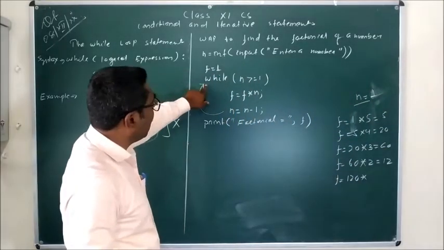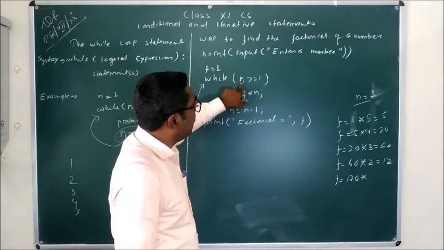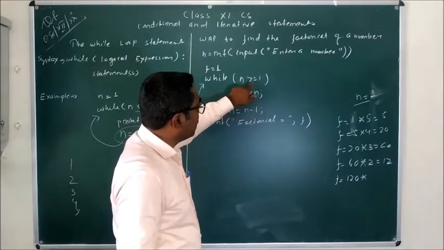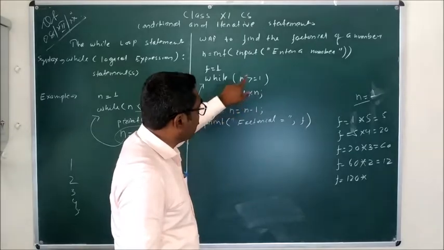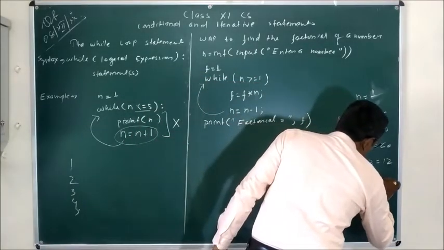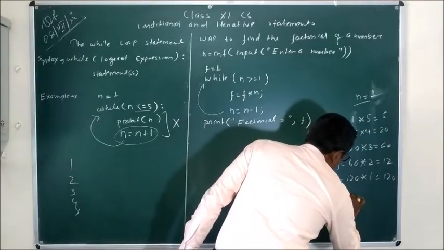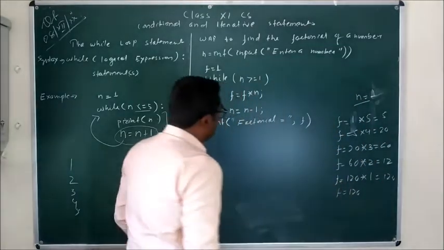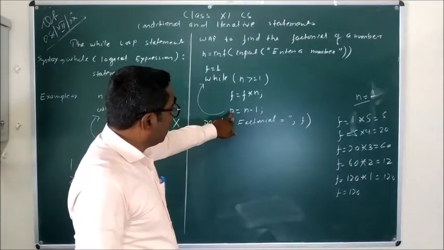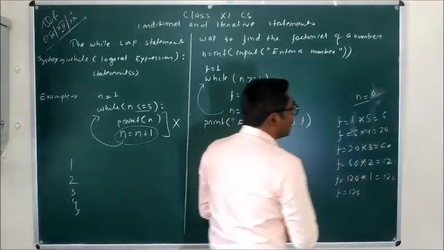Now the value of n is equal to 1. So return to the while condition where n is greater than equal to 1. That means n equal to 1. The condition is satisfied with the equal to sign. So again this statement will execute, that is 120 into 1 is equal to 120. So the final value of f is now 120. After that n is again decreased, and now the value of n is 0.